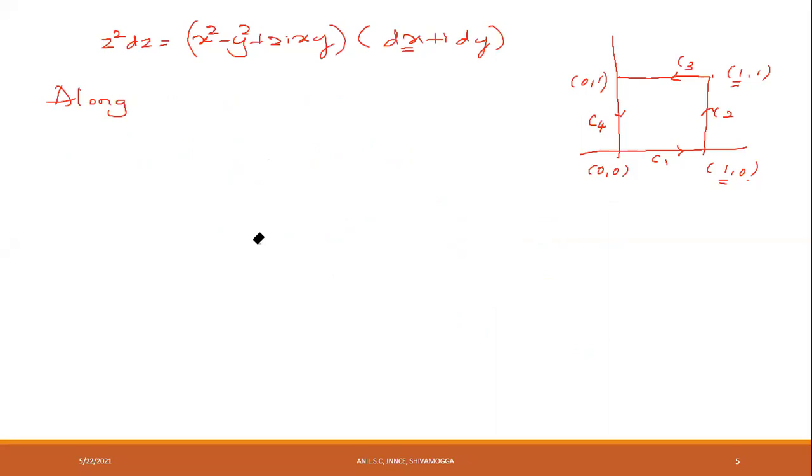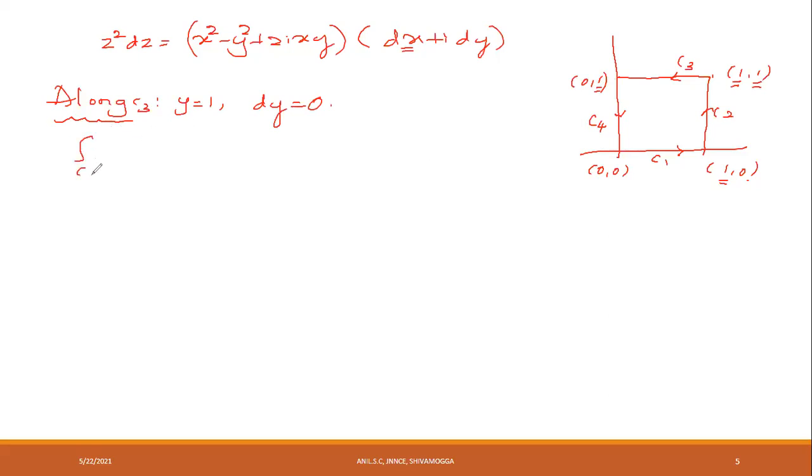Same approach. Here y is equal to 1. Here also y is equal to 1. Therefore, the equation of C3 is y is equal to 1. Therefore, dy is equal to 0.